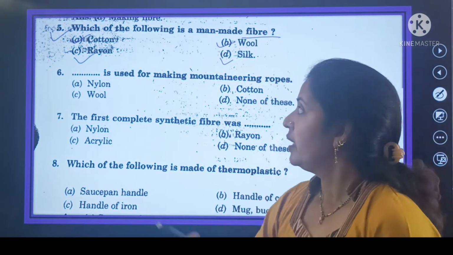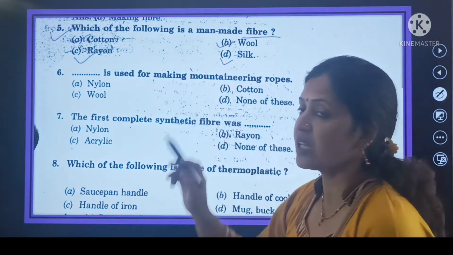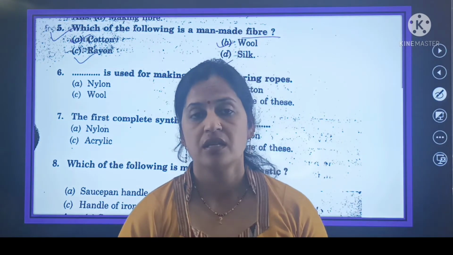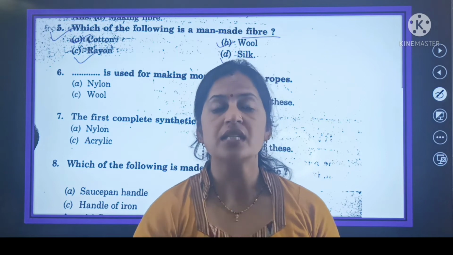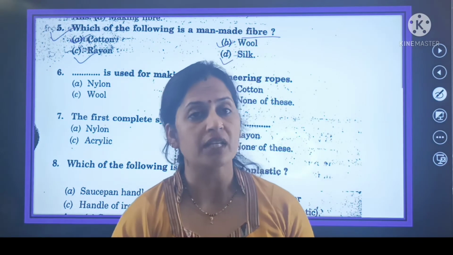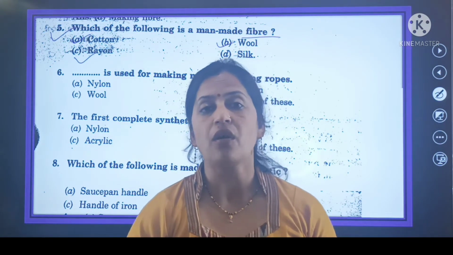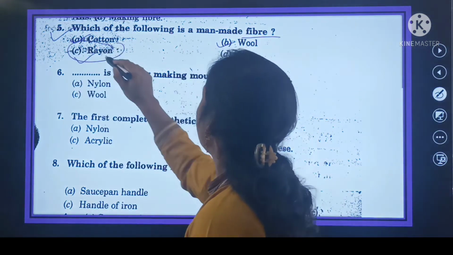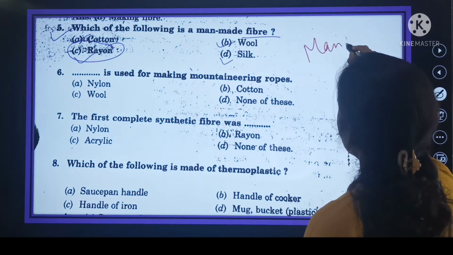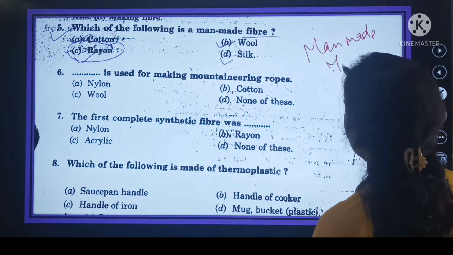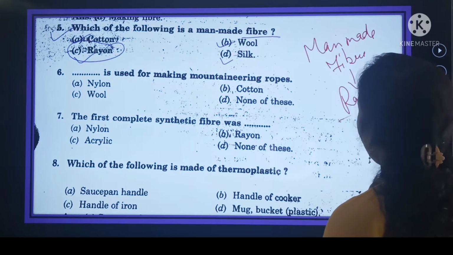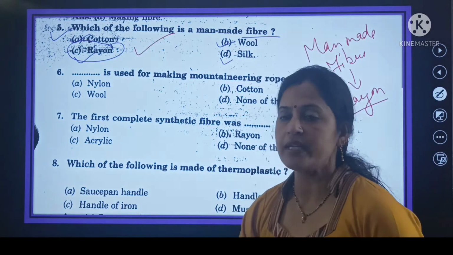the synthetic fiber. So here beta, cotton, wool, silk, all these are the natural fibers because these are obtained from the natural resources. Natural resources such as natural plantation. Whereas rayon is the fiber that is made by the human activities and these fall under the category of synthetic fibers. So here rayon is the man-made fiber. Rayon is the man-made fiber. So here this is the right answer.